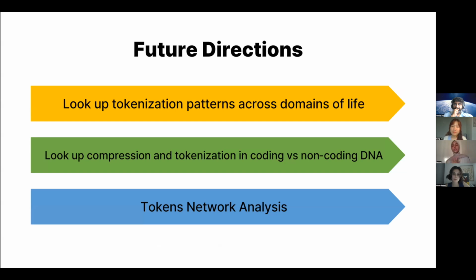Okay, so for the future directions, we want to look at tokenization patterns across more domains of life, so we could see if the results we have are going to be the same or if they're going to change, and why they are changing in case. And also we want to look at compression and tokenization in coding regions versus non-coding regions and see the differences if they occur. And also look at token network analysis and see if there is a certain connection between different tokens. And yeah, that's it.